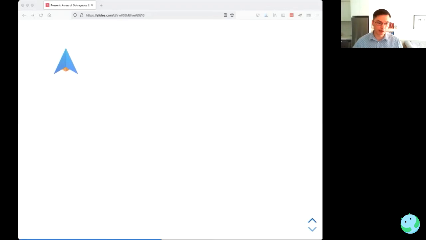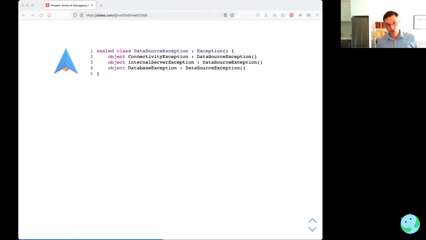So how would we go about applying that to our Android app? Well, let's start by enumerating all the different exceptions we might get in our data source. So remember that data source encompasses network and local. So in our data layer, we can have connectivity exceptions, internal server exceptions like from a 500 response, and then database exceptions, which are errors from writing to the disk, foreign constraint exceptions, and so on.